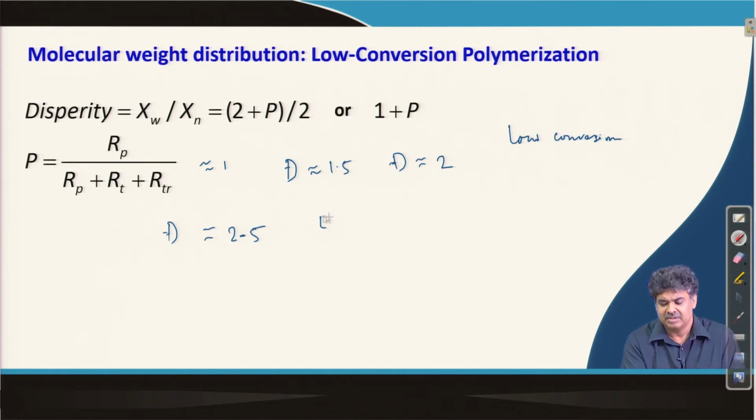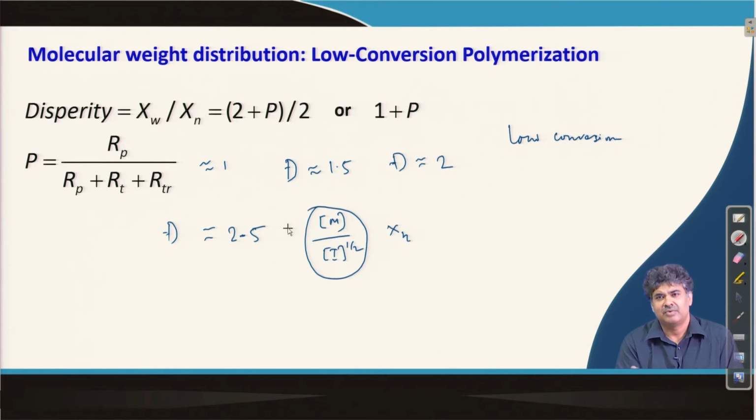Now, that is because we know this factor which determines the xn value keeps on changing with more polymerization happening. The chain sizes or the molecular sizes keep on changing. As a result, for the entire polymer sample, we get a large distribution which is around 2 to 5.